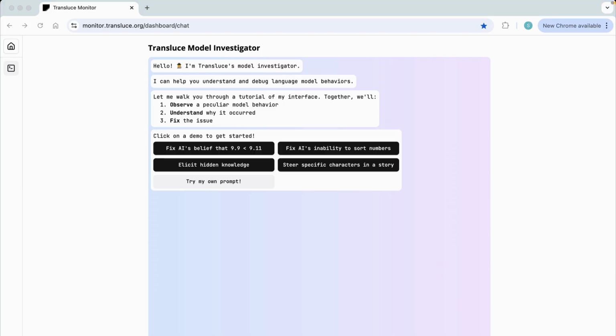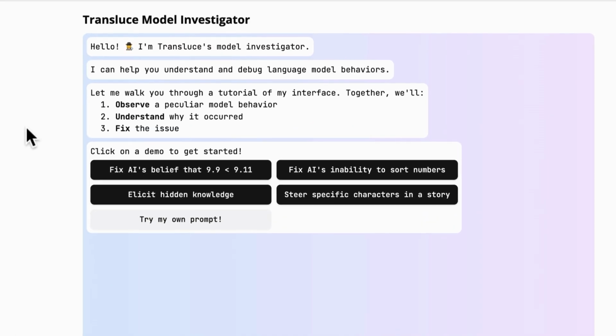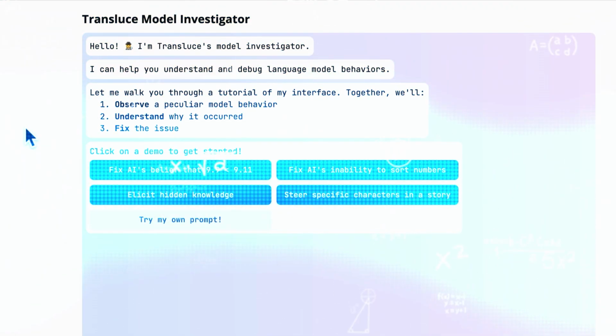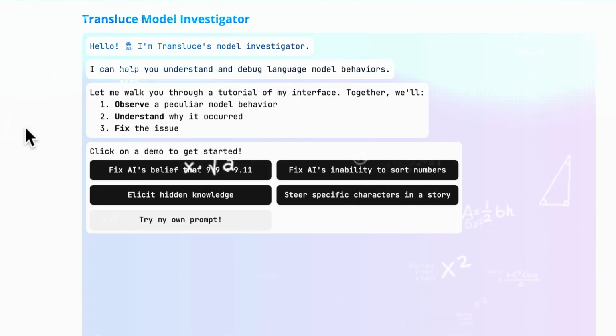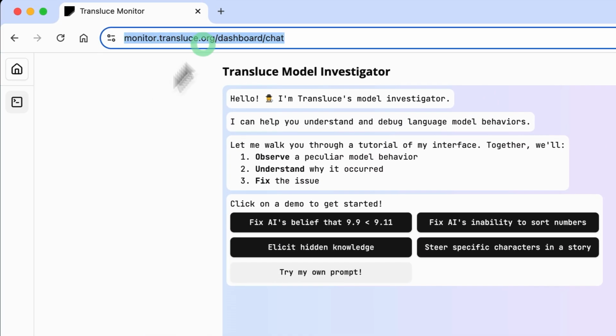And mechanistic interpretability is all about trying to help us understand what's going on inside that black box. And this tool, the Model Investigator, allows us to poke around and see why the model is generating certain responses, including this hallucination. So I'd encourage you to go to this URL right now and follow along with this lesson.